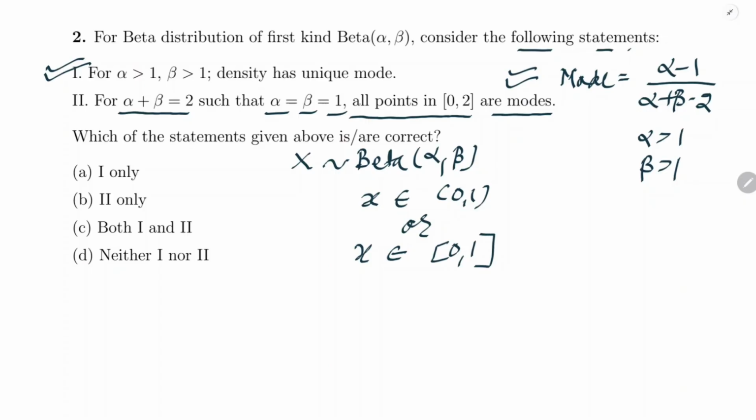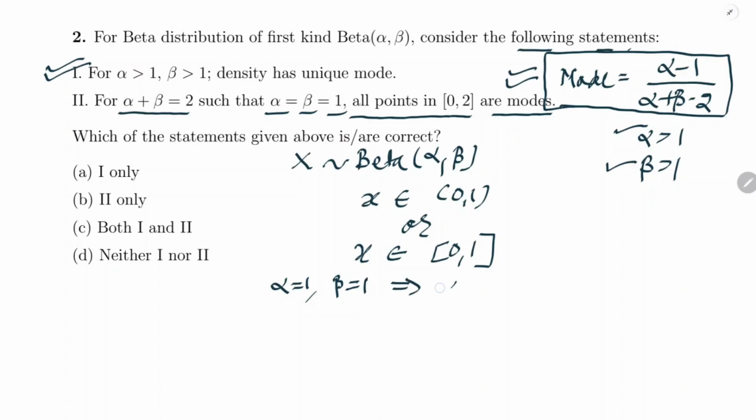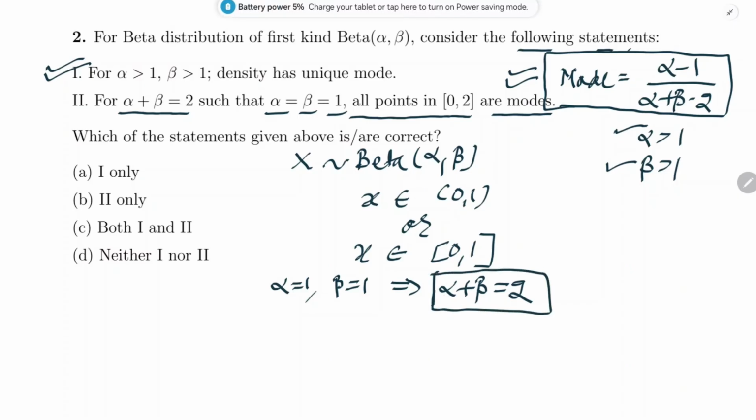Okay, so if we have alpha greater than 1 and beta greater than 1, then we have mode given by this expression. But when we have alpha equals to 1 and beta equals to 1, that means the value of alpha plus beta will be 2 obviously. So there is no problem.